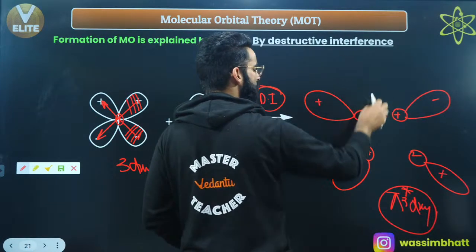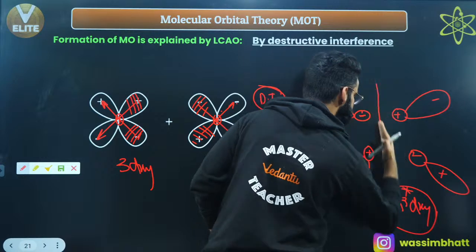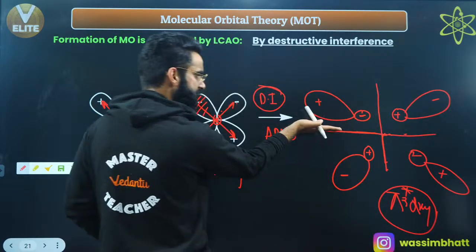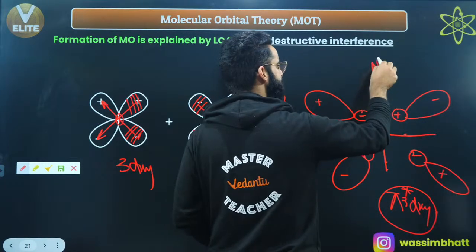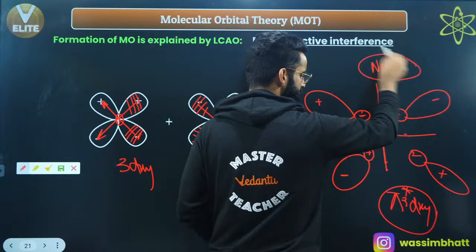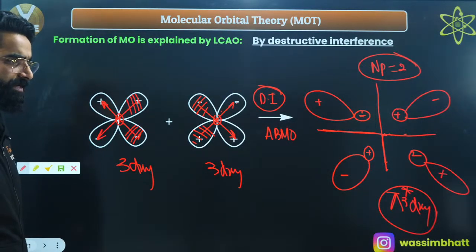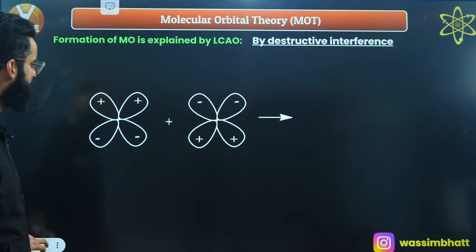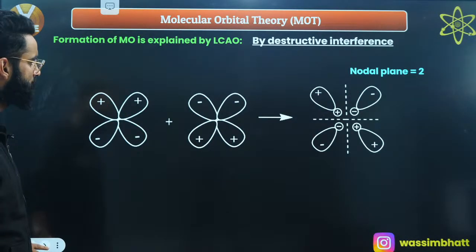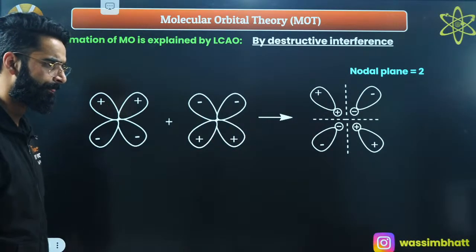Right? So if I ask you how many nodal planes are there, this is one nodal plane cutting this orbital in this way, one more nodal plane cutting this orbital in this way. So there are two nodal planes in this pi star 3dxy. I'm sure it's clear to everyone. Right, people? So there are two nodal planes as you can see over there.